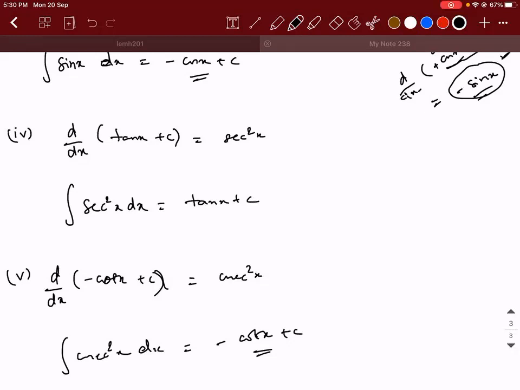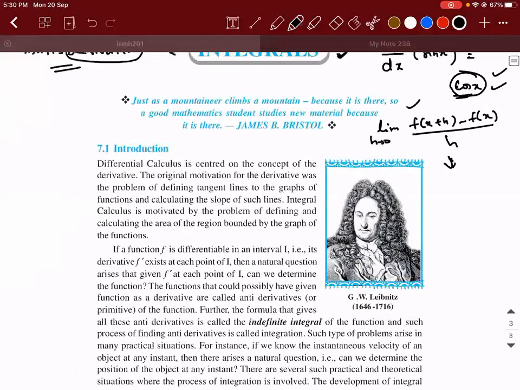Sir, all these are formulas, sir. Yeah, you have to remember them. You can also sit and derive them, okay? All these are formulae. I'll show you the set of formulae that is there in the textbook. Please make a note of it.